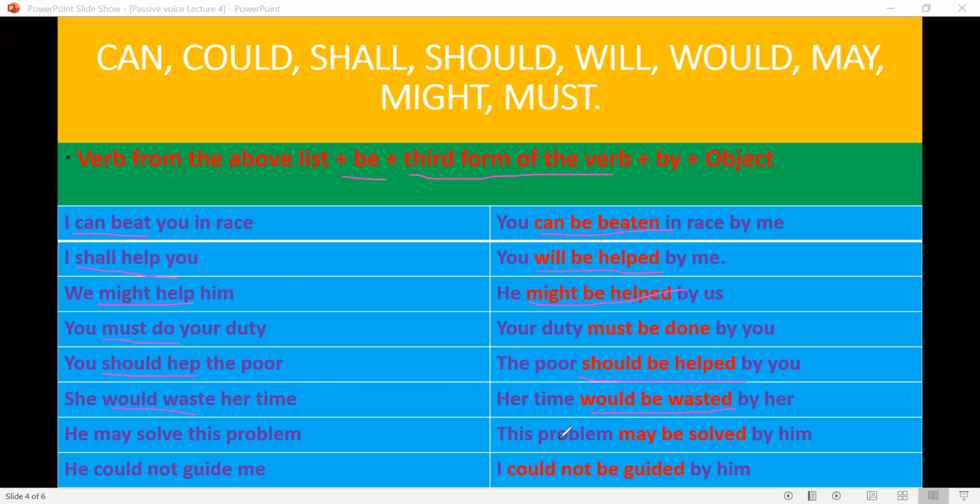He may solve this problem. This problem may be solved by him. He could not guide me. I could not be guided by him. So you will use be with these modal auxiliaries to use the third form, as the third form is used in passive voice, but in active voice you cannot use any other form except the first form with these modal auxiliaries. So to make the passive voice of active sentences in which these verbs have been used, we use be with them.